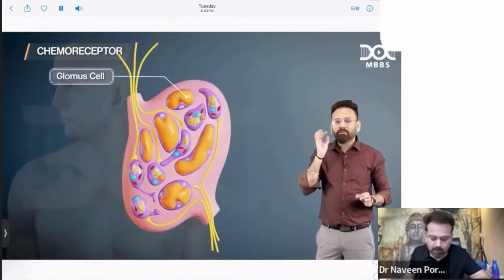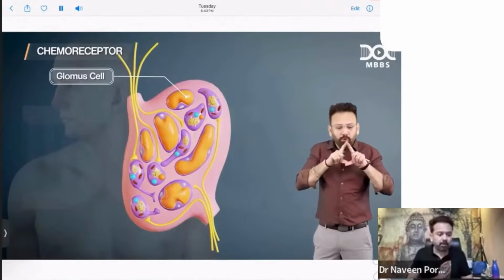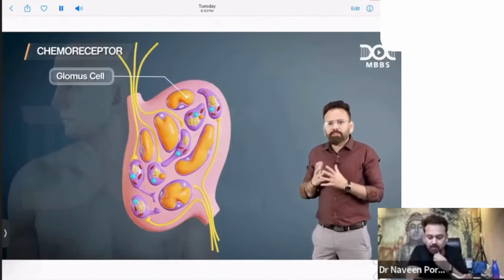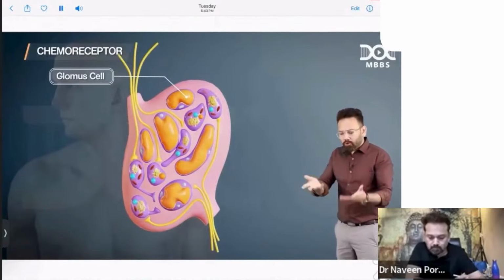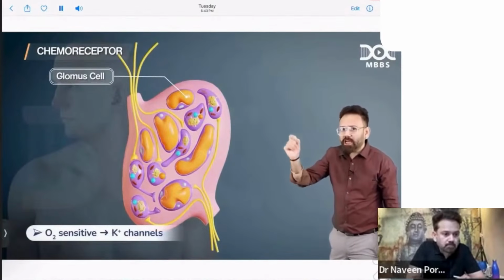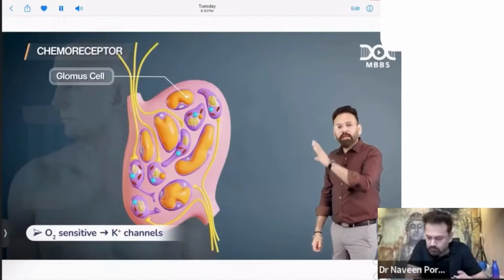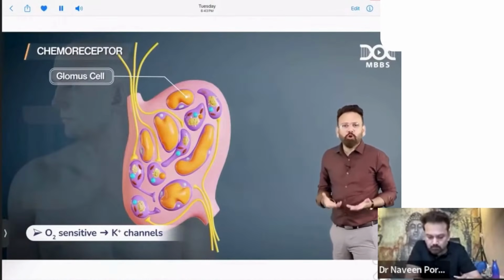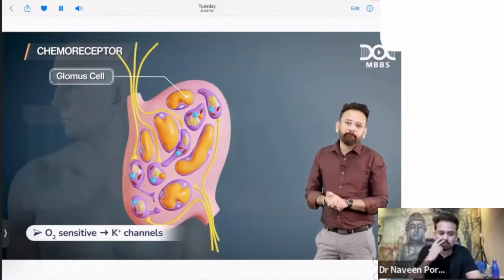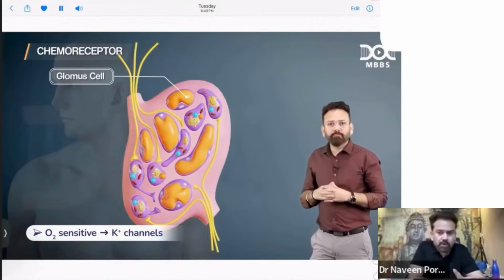Glomus cell. They will ask you, who is the chemoreceptor in this body? You can see that. The answer is glomus cell. About the glomus, now they will ask you, which channel is present? Then you will say, oh doctor, I know this channel. It is oxygen sensitive potassium channel. They are sensitive to oxygen. As oxygen becomes less, they become very sensitive, and they start releasing neurotransmitter. I hope you are hearing they start responding. Can you hear it?